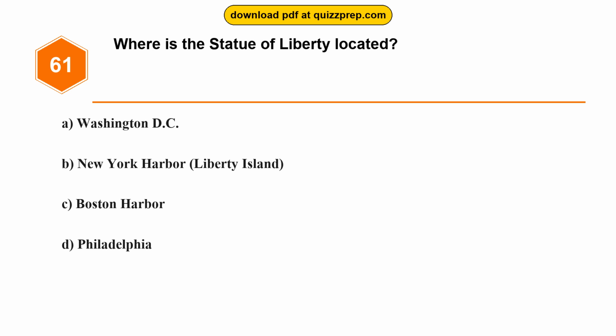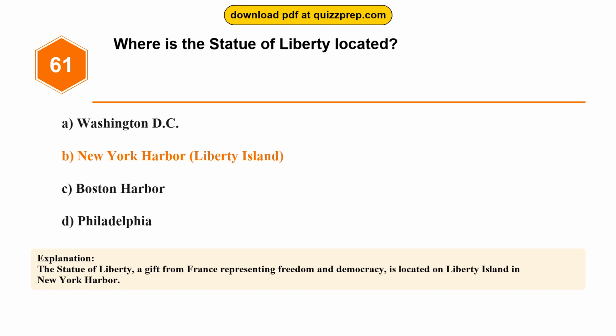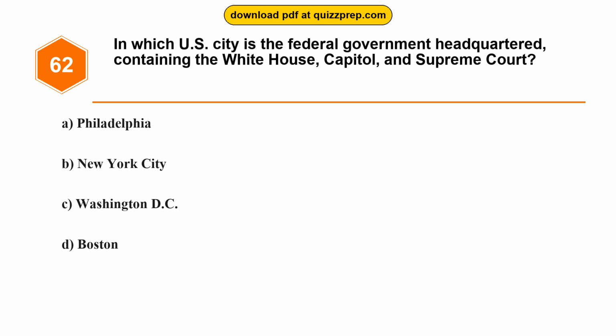Question 61. Where is the Statue of Liberty located? Option A. Washington, D.C. Option B. New York Harbor, Liberty Island. Option C. Boston Harbor. Option D. Philadelphia. The correct answer is option B. New York Harbor, Liberty Island. The Statue of Liberty, a gift from France representing freedom and democracy, is located on Liberty Island in New York Harbor. Question 62. In which U.S. city is the federal government headquartered, containing the White House, Capitol, and Supreme Court?